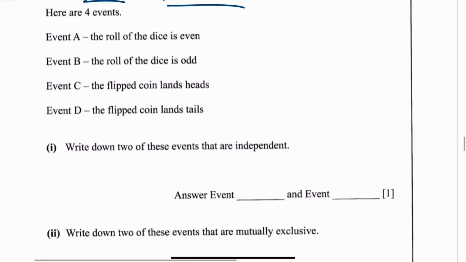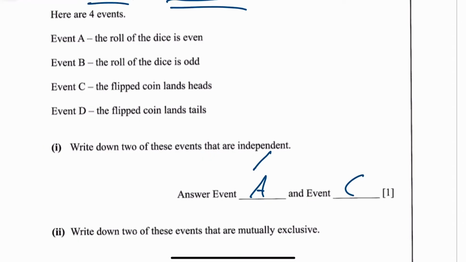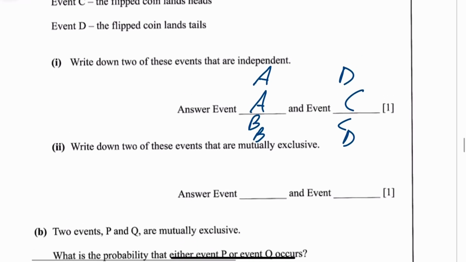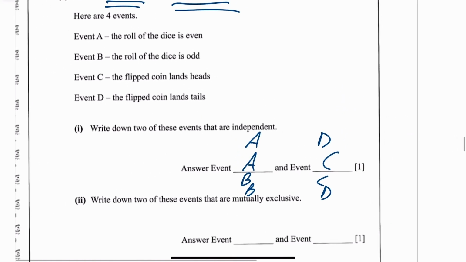Okay, right. If you roll your dice and you flip your coin, they have absolutely no impact on each other. So A and C, or A and D, or B and C, or B and D. So there's your options for that one. Pick any of those pairings and you will get your answer. Next, 2 events which are mutually exclusive. So you can't have an even and an odd at the same time. You're only doing this once, remember? And likewise, you can't have a head and a tail.